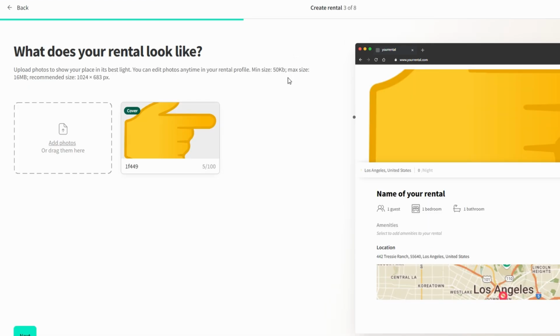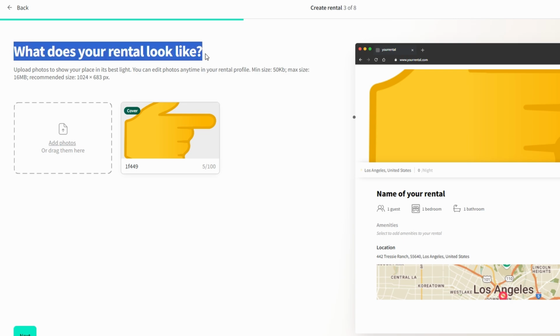Here's where you can really showcase your property. Upload some beautiful photos that show your rental in its best light. You can always add more photos later on, so don't stress about getting it perfect right away.